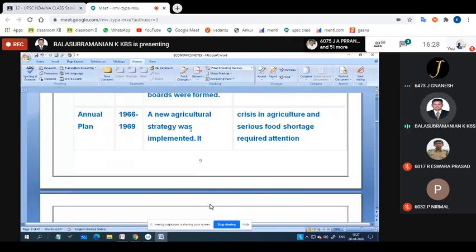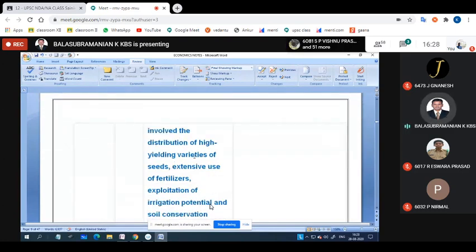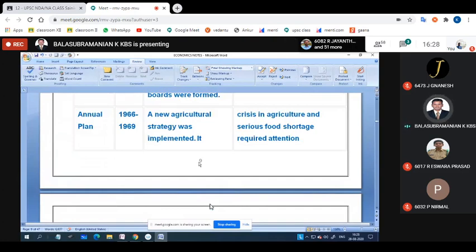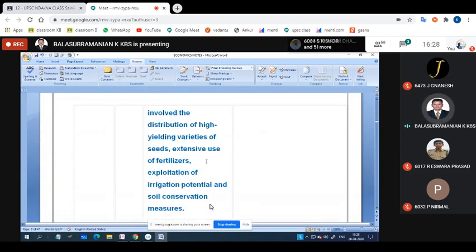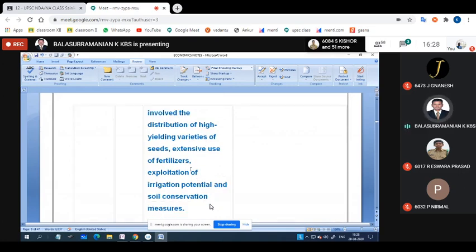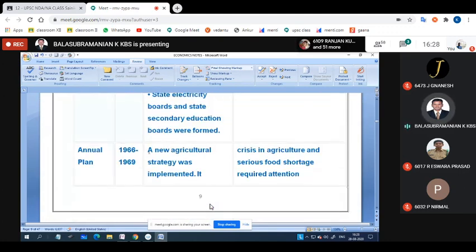A new agricultural strategy was implemented. It involved distribution of high yielding variety HYV seed. You know that in the mid 1960s, with the help of Jawaharlal Nehru, M.S. Swaminathan introduced the high yielding variety HYV seed in the annual plans. Extensive use of fertilizer, exploitation of irrigation potential and soil conservation measures were carried out in the annual plans of 1966 to 1969. What is the objective?